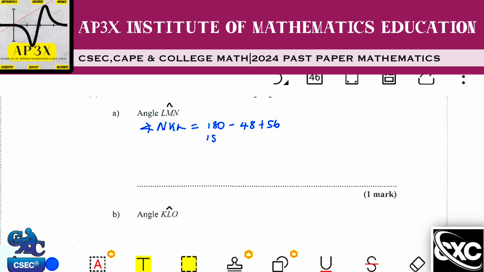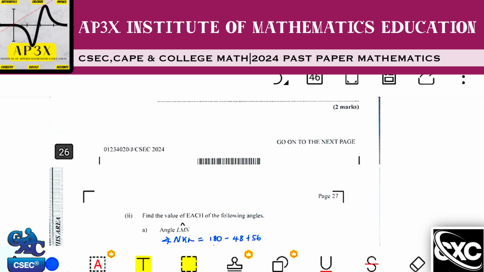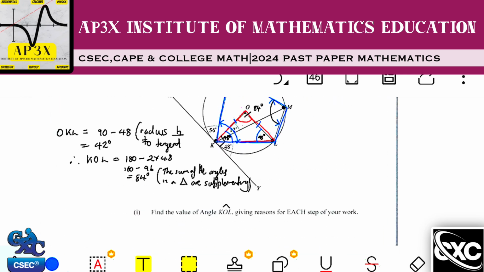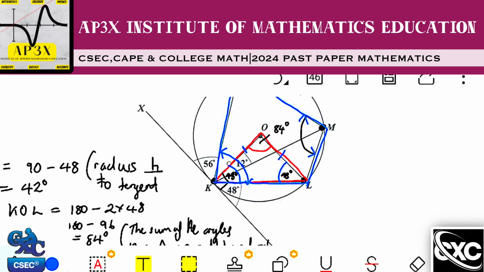So that's going to be 180 minus, that's 96 and that's 104. And so therefore then, let me just double check, 50 and 40, that's 90, 98, that's 104. So 104 away from 180 gives me 76 degrees. And so therefore then, this angle right in the center that we're looking for is in fact 76 degrees.